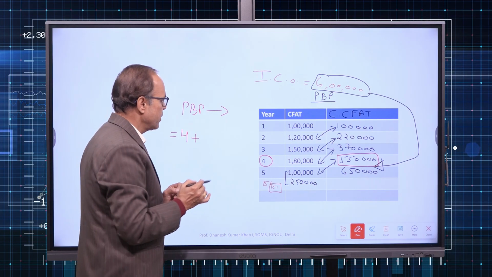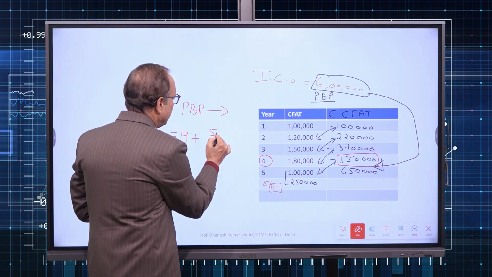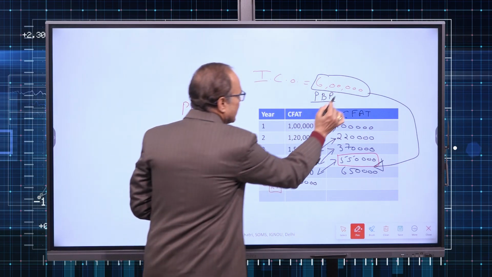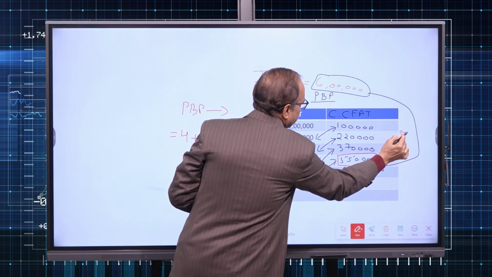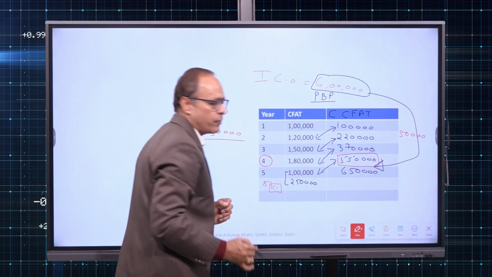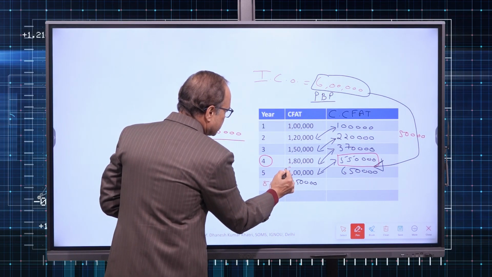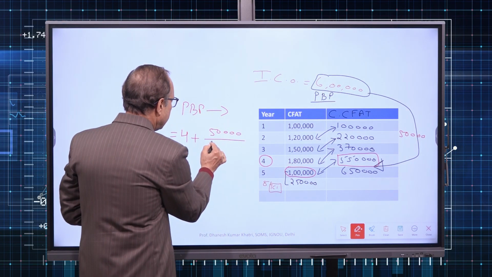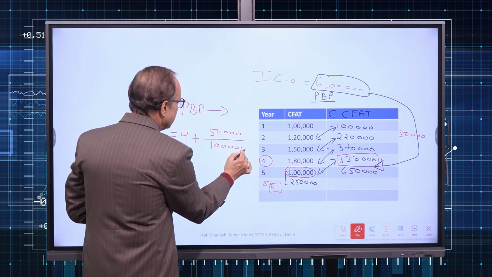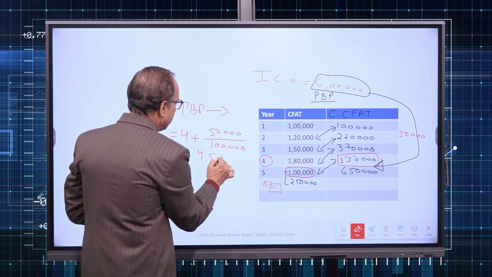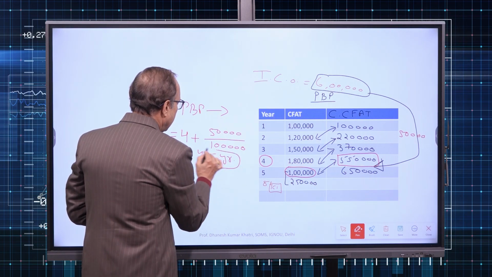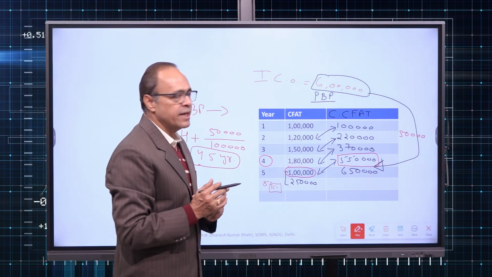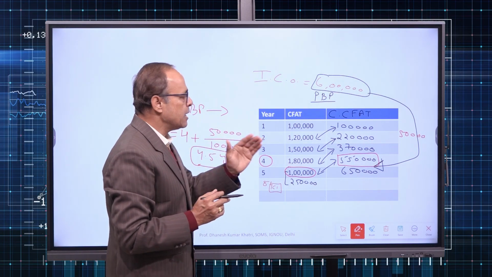Now what is that fraction? Find out how much is the deficiency to make it equal to 6 lakh: 50,000. How did I get 50,000? 6 lakh minus 550 makes it 50,000 shortfall. And how much in total is coming in the 5th year from operating cash inflow? 1 lakh. So divide it by 1 lakh. So you get an answer of 4.5 years. It means with the help of operating cash inflow, it will take 4.5 years to recover 6 lakh rupees. So that is the way payback period is calculated.